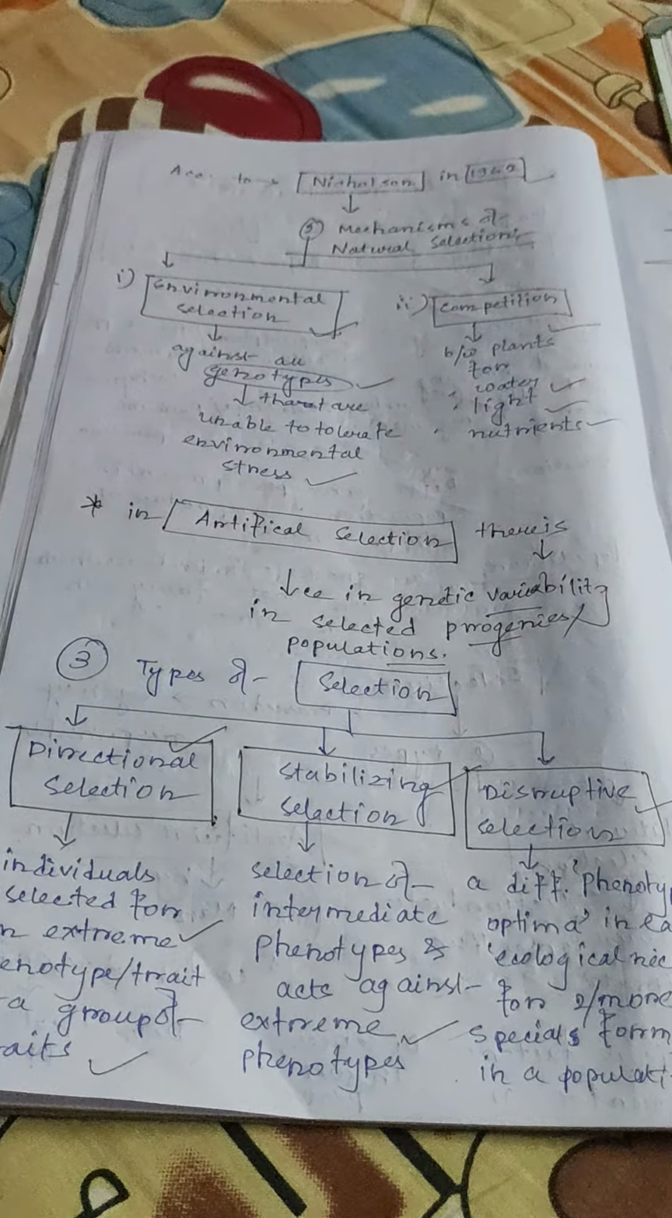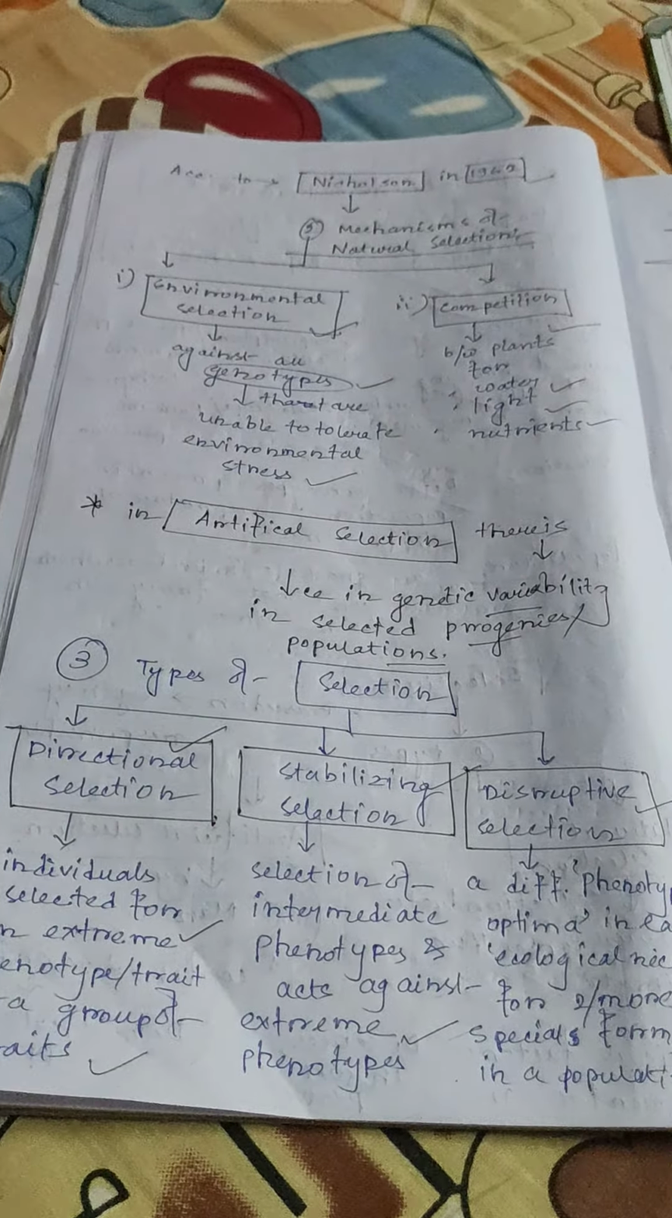Classification of gene pool or germplasm on the basis of area of collection: indigenous germplasm and exotic germplasm. How many types of bases? Four types of bases of classification of germplasm. First basis is the area of collection: indigenous germplasm and exotic germplasm. The second basis is domestication: cultivated germplasm and wild germplasm.